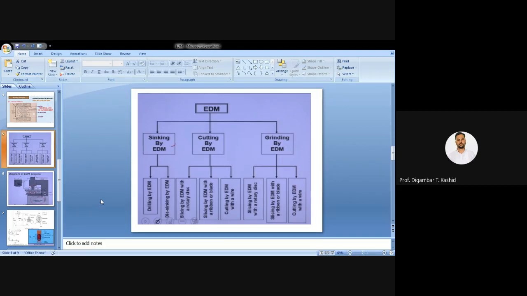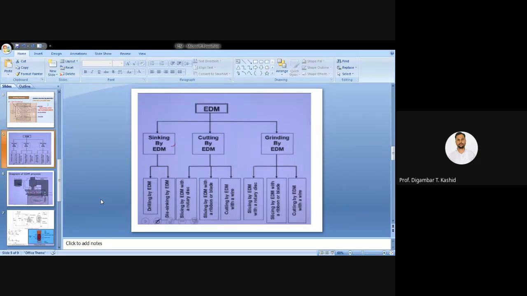We want to remove maximum material from your workpiece itself. So we have to reduce the tool wear rate. For reducing the tool wear rate, you have to choose the perfect tool material and the optimum process parameters so that this tool wear rate can be minimized.